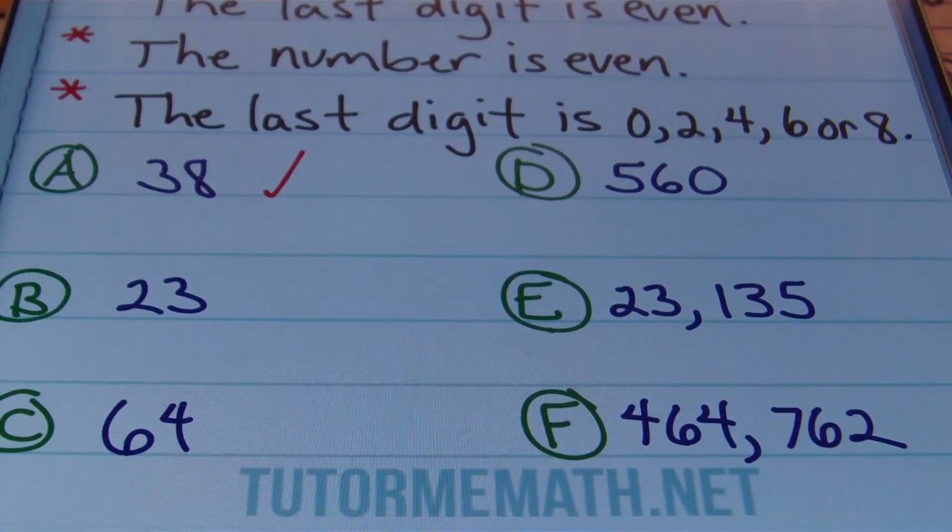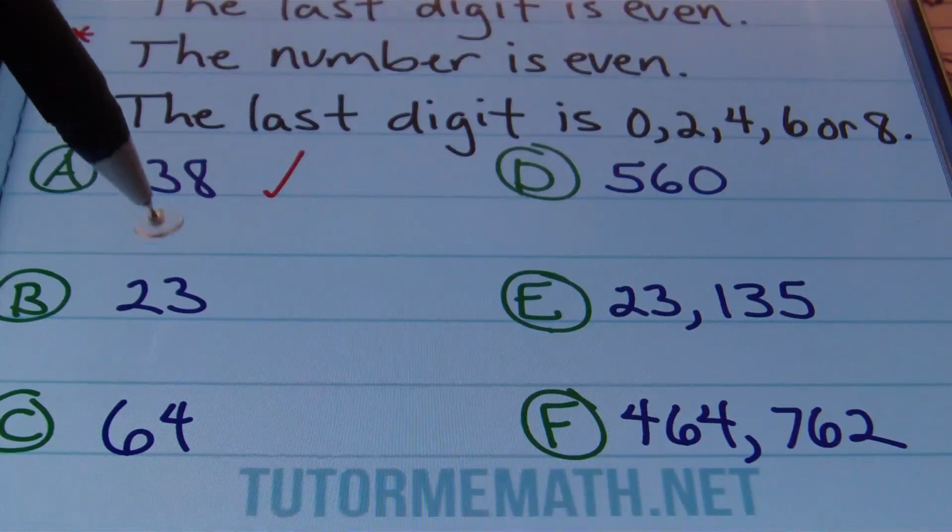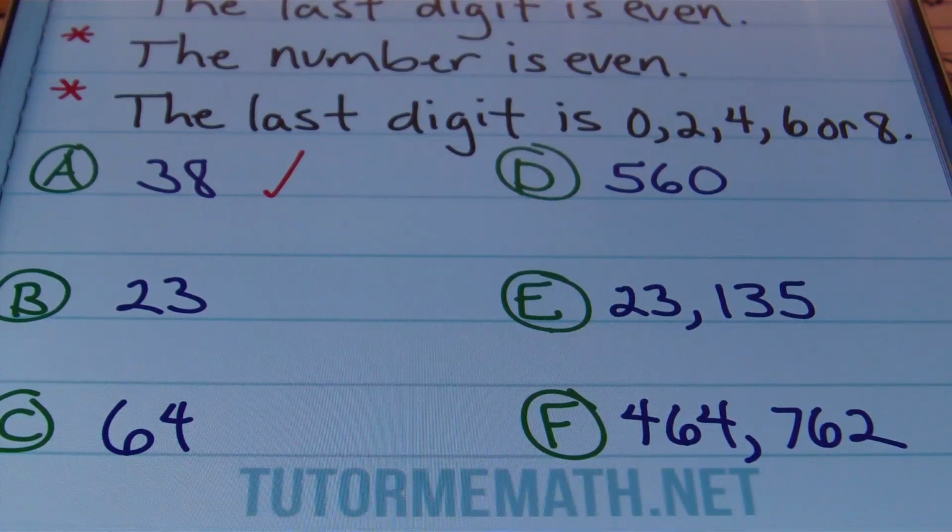Looking at B, 23, is that divisible by 2? Can 2 go into this number evenly? No, it cannot. Why? Because the ones digit, that last digit, the digit to the right, is not 0, 2, 4, 6, or 8. So no, it can't. Not happening. Looking at C, 64. Is that an even number?